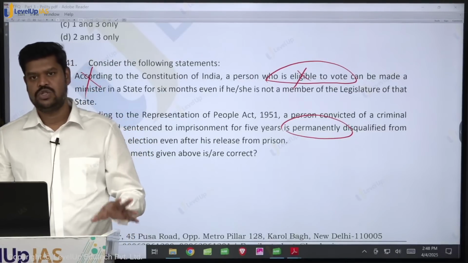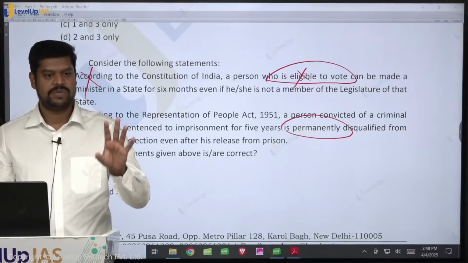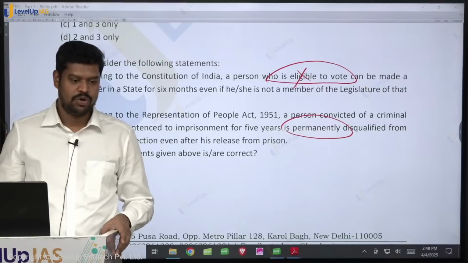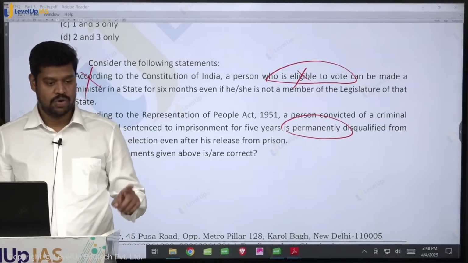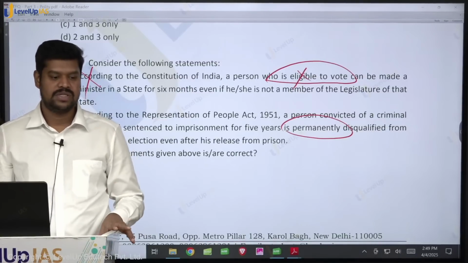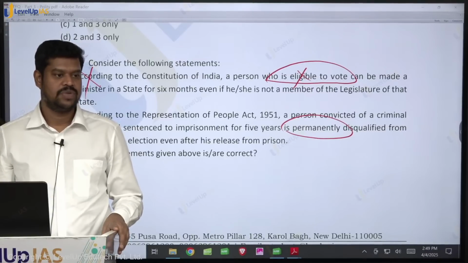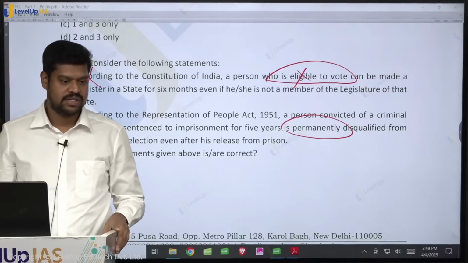So therefore, let us assume if somebody is convicted in a criminal defamation case, if the punishment given is 1 year for a member of parliament or a member of state legislature, is he liable to be disqualified? He is not liable to be disqualified. Okay, so although he may go to prison, he is not liable to be disqualified, because what is the minimum number of years? Minimum 2 years. Okay, so then only he is liable to be disqualified. And then if minimum 2 years, he is also not eligible to contest for another 6 years.